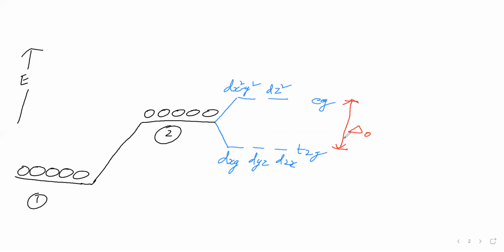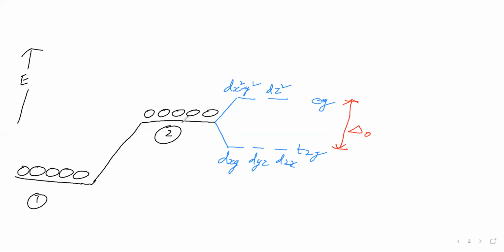Why crystal field? Because in the complex crystal this splitting takes place. O is for octahedral. So delta naught is called the crystal field splitting energy, the energy difference between T2G and EG.